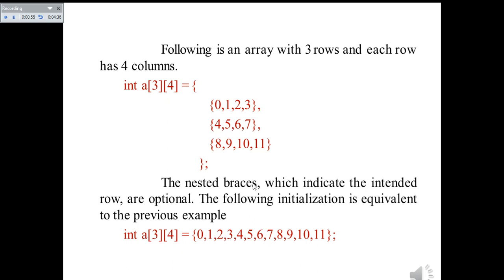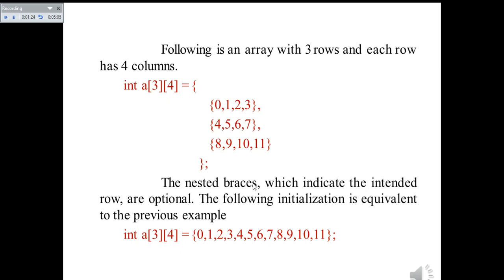So if you want to know what is the value at a[2][3], then you have to move to the subscript, that is the second subscript. So that is the 8 9 10 11 row, and if you want to read the last value, that is a[2][3], it means the third row and fourth column. So the last value will now be accessed. a[2][3] corresponds to the 11th value, that is, value 11.